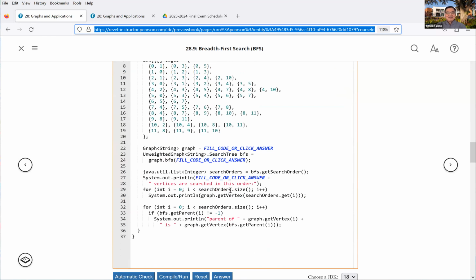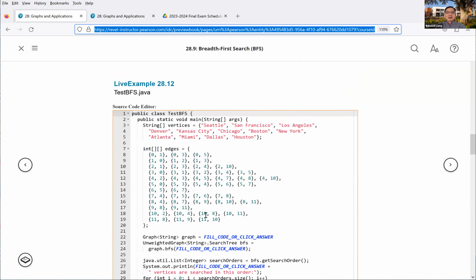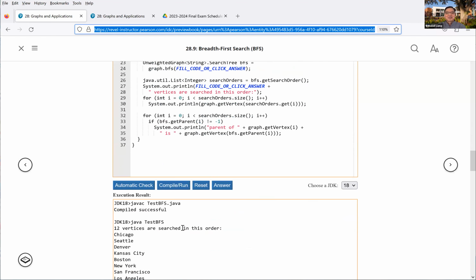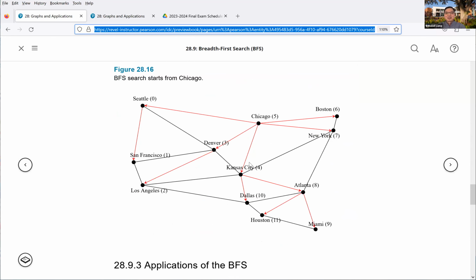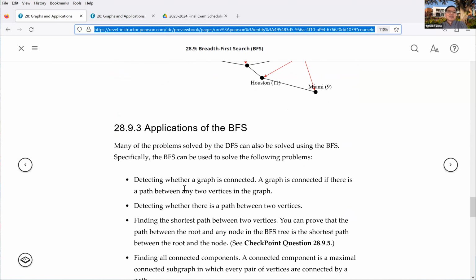Now let's look at the test code. You create a graph and apply the breadth first search, and this is the result of the breadth first search. There's a very similar application to depth first search, but one that is very interesting is to find the shortest path.